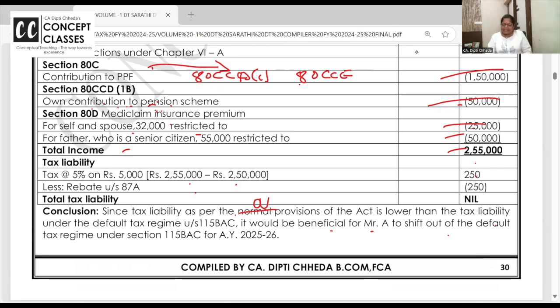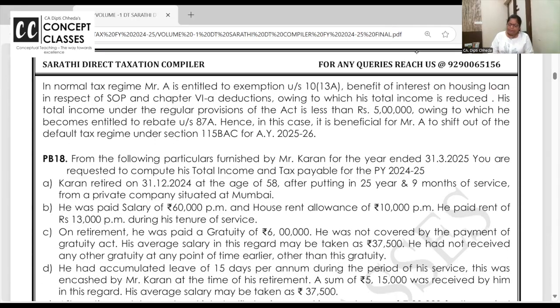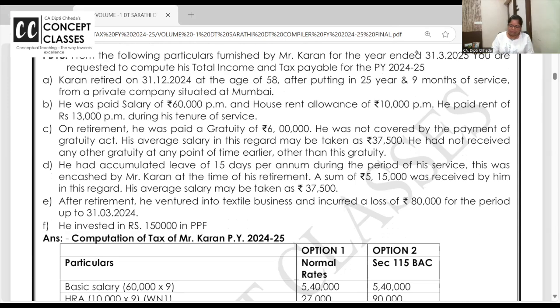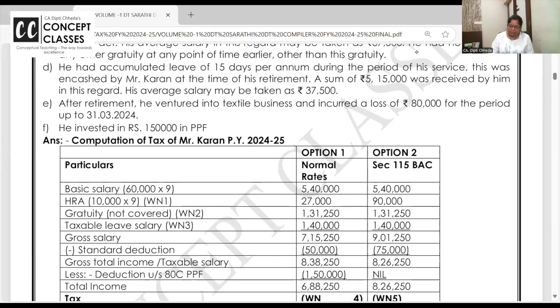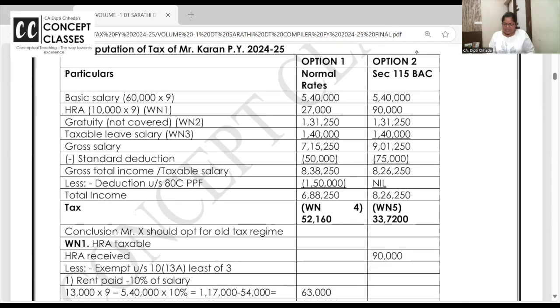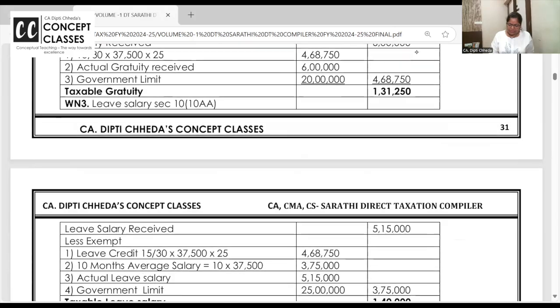Old regime में the tax is less, so you go for old regime. This you can do as homework, just as good as salary question. Be careful about the deductions.